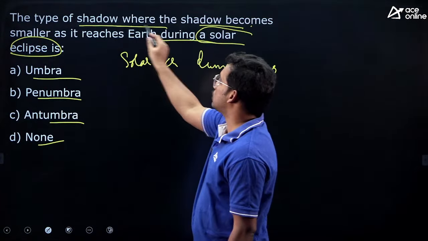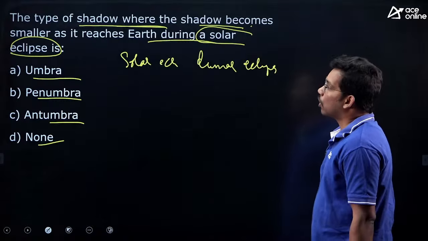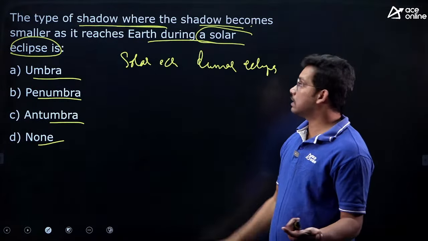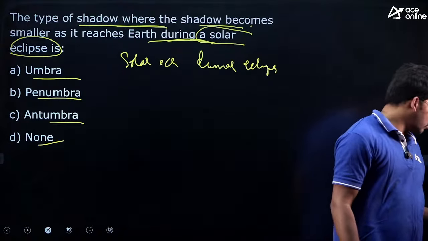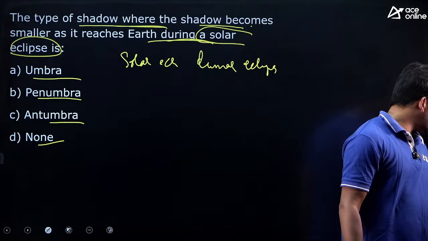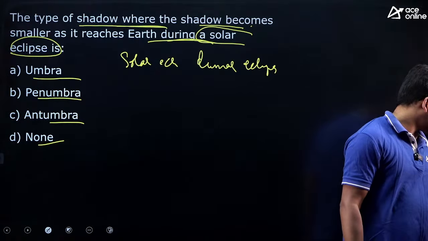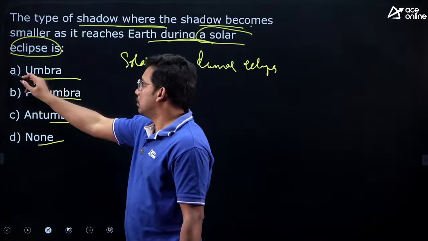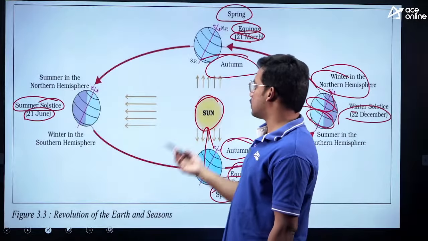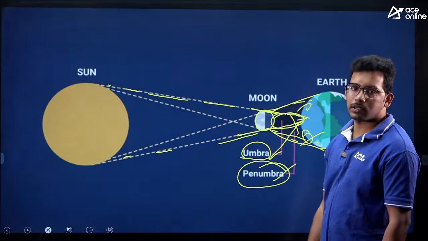So here the question is: the type of shadow where the shadow becomes smaller as it reaches earth during a solar eclipse is called what? You have to answer now. After discussion, at least you should answer the question. What is the answer? Umbra. We just discussed. The shadow gets smaller.